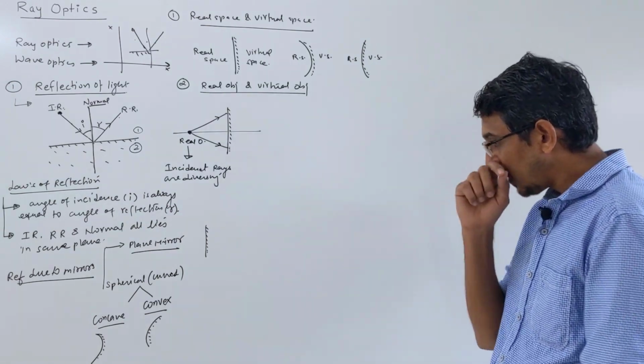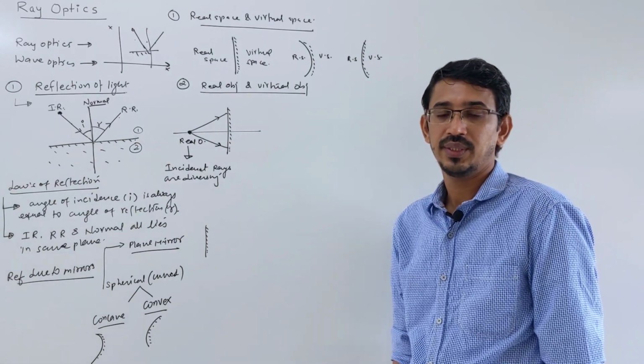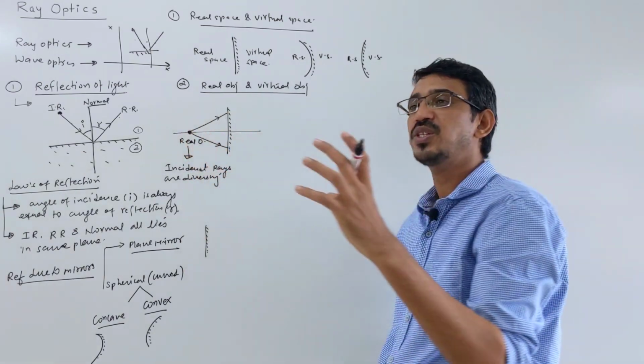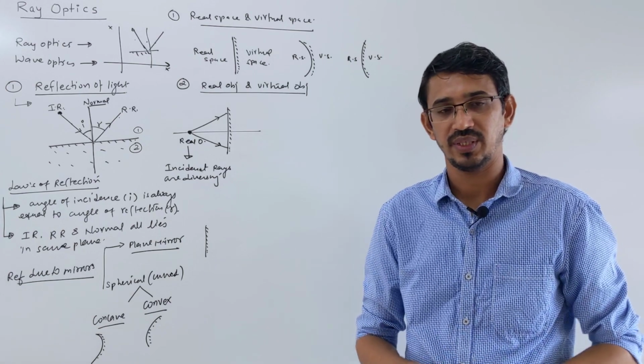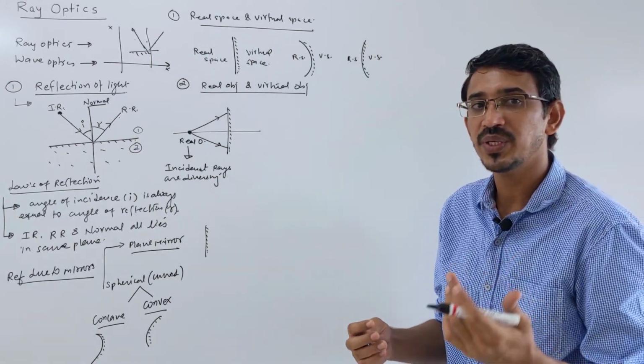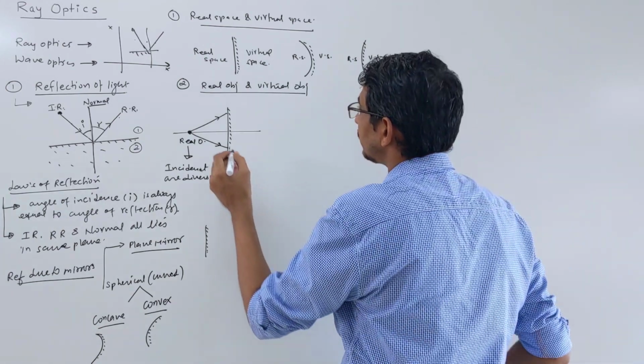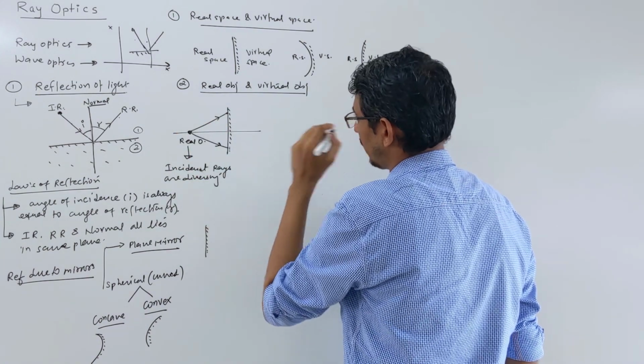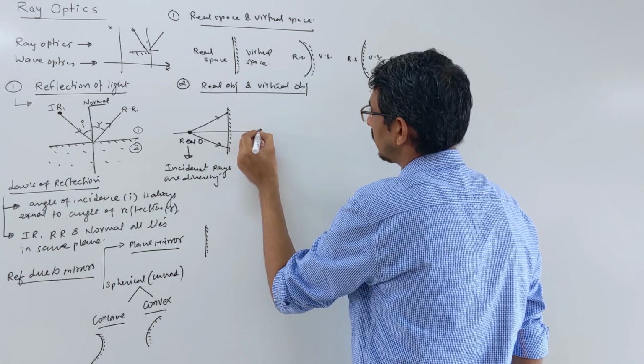But if you talk about a virtual object, then what will happen? These rays appear to converge actually. They are not diverging. Look here. Suppose this is your real object. Then how do you draw a virtual object?